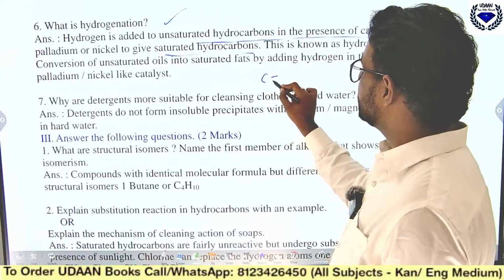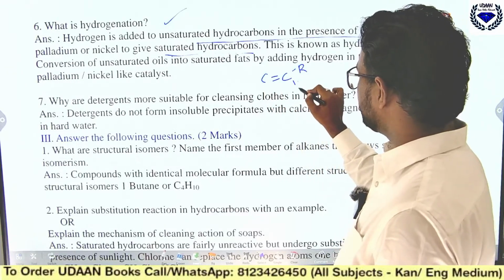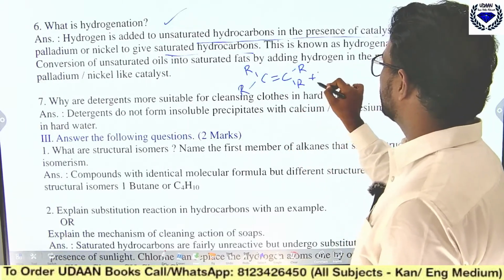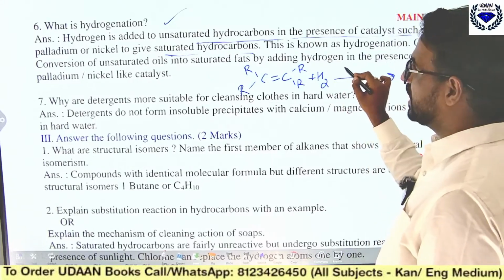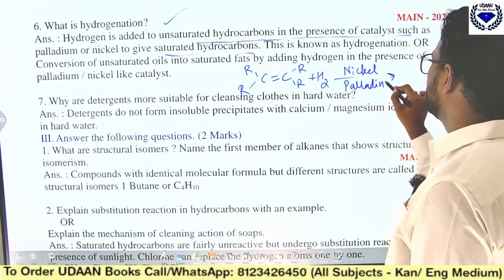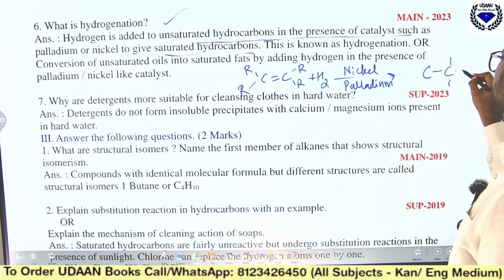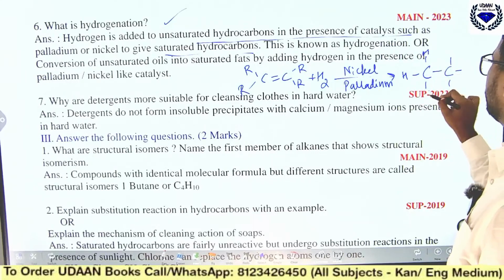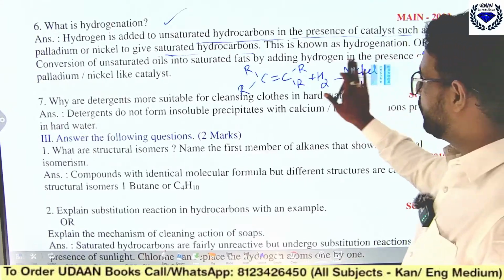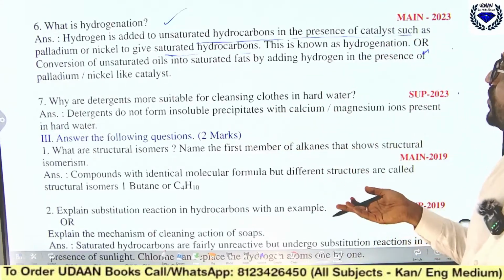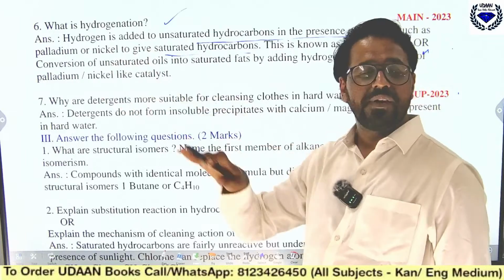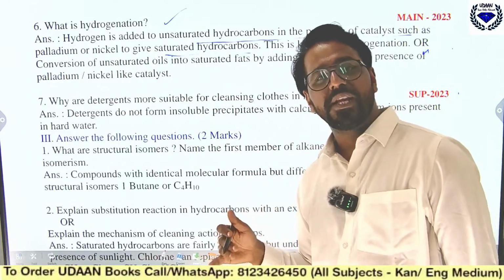So there is an unsaturated compound. You can write here R, double bond, R, and in presence of nickel or palladium as the catalyst you add hydrogen to get a single bond. You can write R or you can write H here. So like this you should be able to write the formula. Why do we need this? In order to convert vegetable oil into vanaspati or ghee.